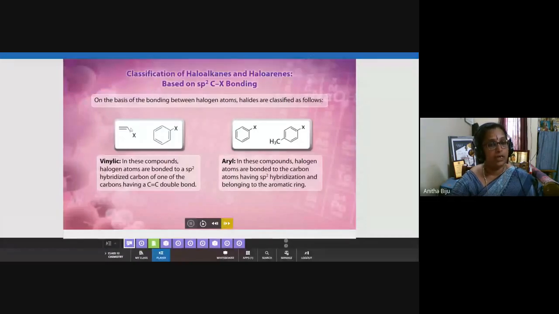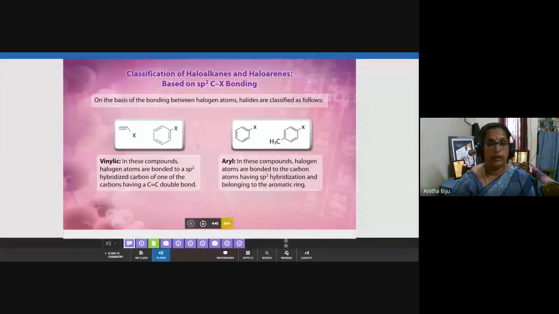So this type of compound is called a vinylic compound. Three are very important: allylic, benzylic, and vinylic. This example is sufficient. Put this example.